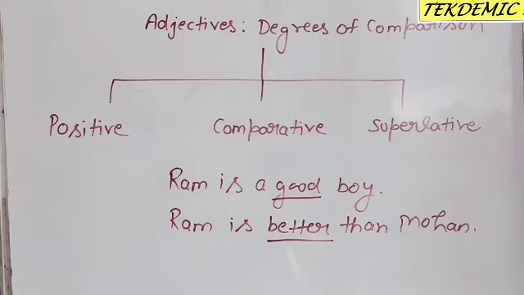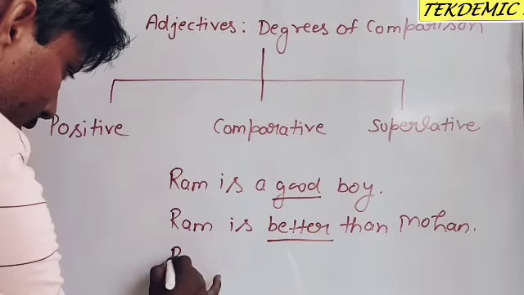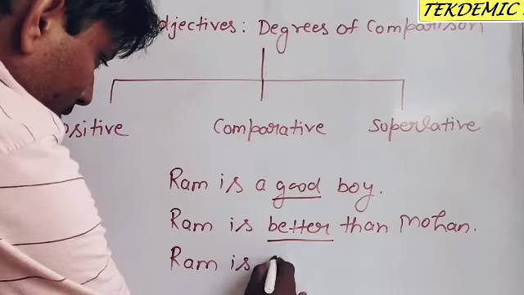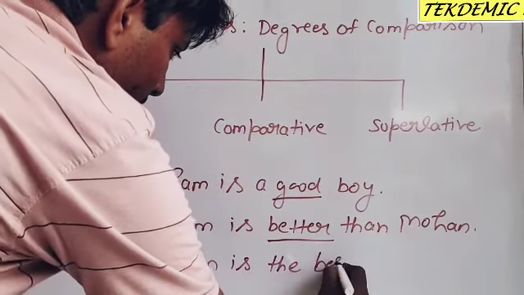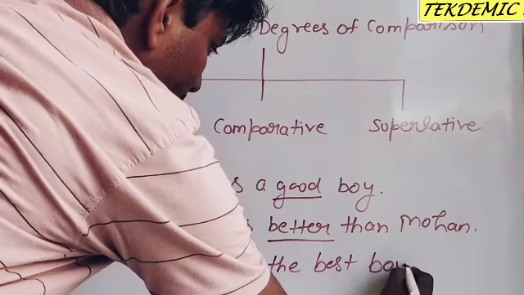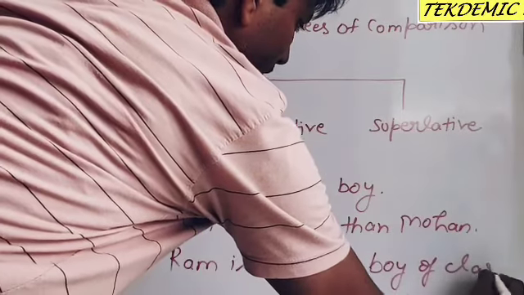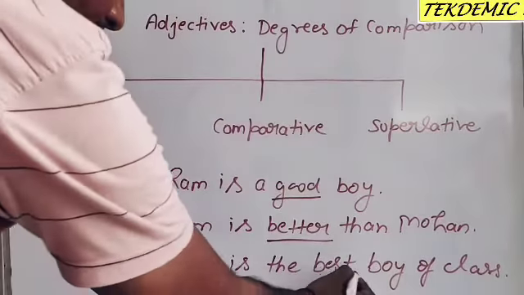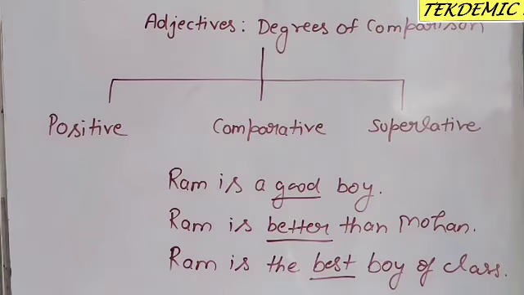And if we compare Ram with all the children, all the students of the class, then Ram is the best boy of the class. In this sentence, best is the adjective, and you can see we use the just before the superlative form.